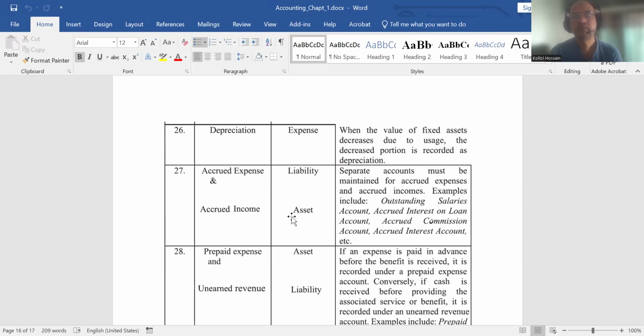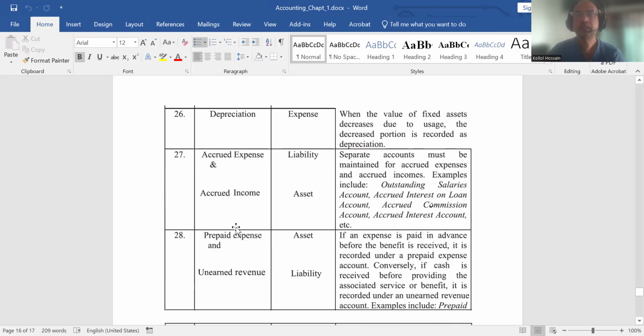Similarly, in the second year, another 10,000 will be dropped, so this will be treated as 80,000 asset value, because 2 years already passed. So depreciation is an expense.